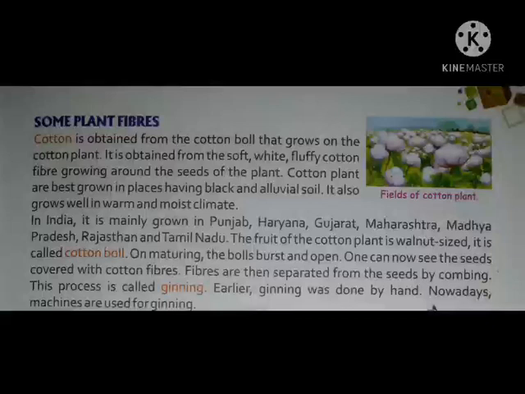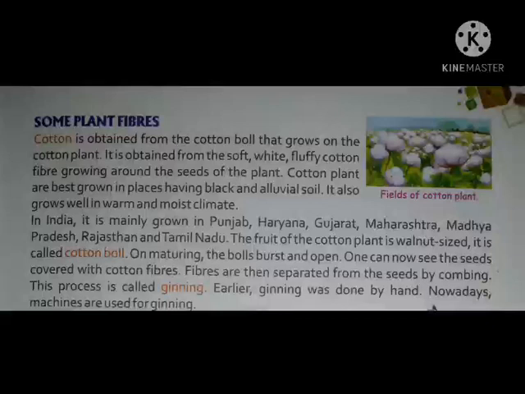Fibers are then separated from the seeds by combing. This process is called ginning. So ginning is the process in which fibers are separated from the seeds by combing.